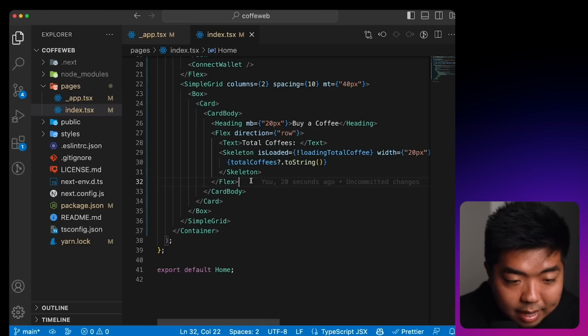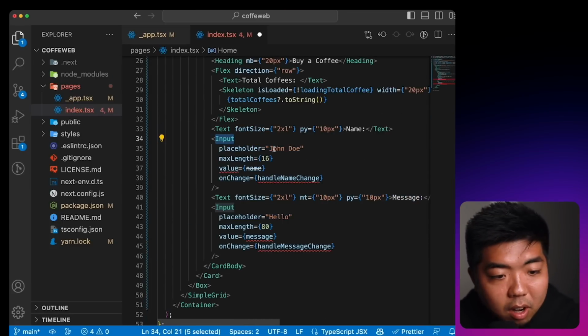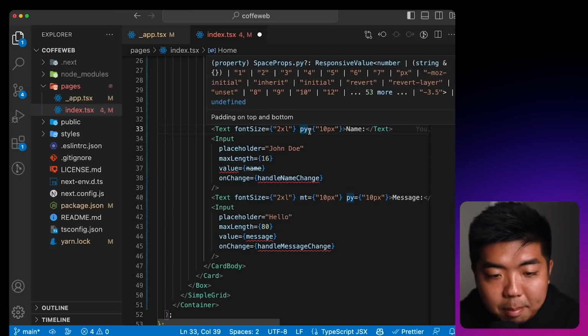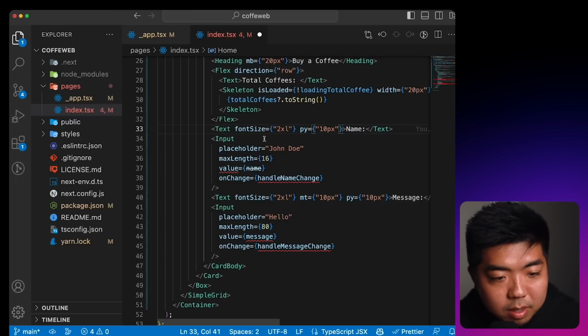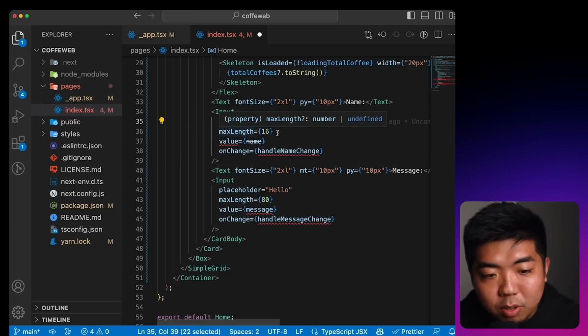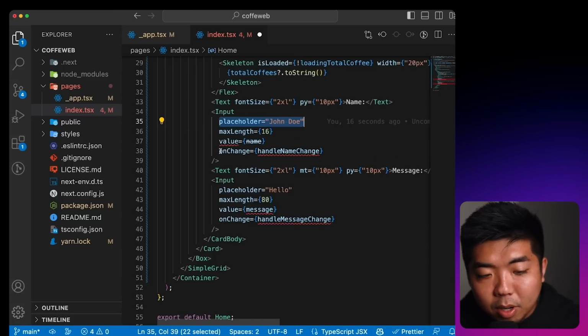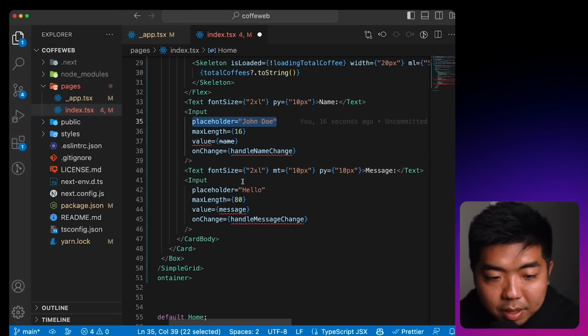All right, and then under that, within the same card still, we're going to add our input fields. Our input fields are going to have titles, which are going to be text. I increased the font size to 2XL and added padding on the top and bottom of 10 pixels. We're also going to create an input from Chakra UI, and the placeholder will be John Doe. The max length is going to be 16 characters. We're setting the value of this to name, and we're going to create an onChange function that will handle the name change. And we're doing something very similar for the message section.